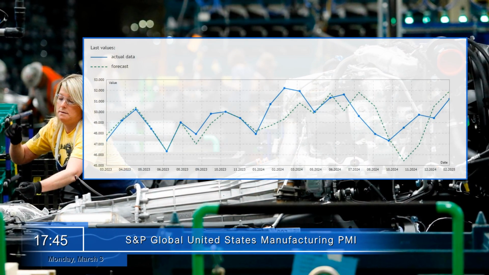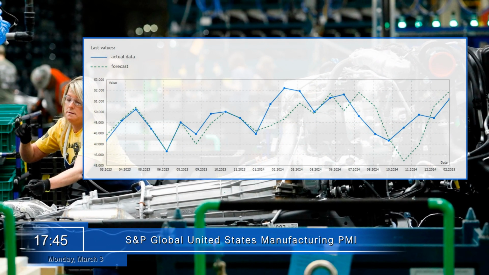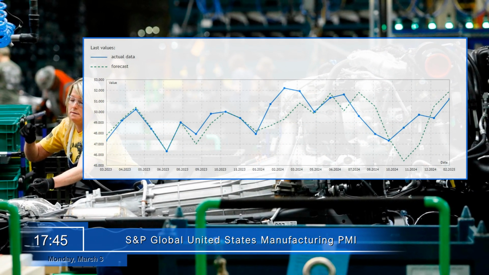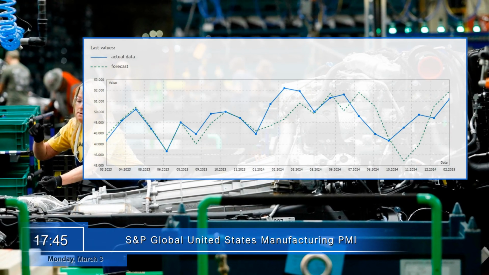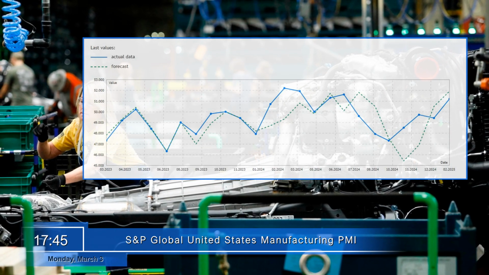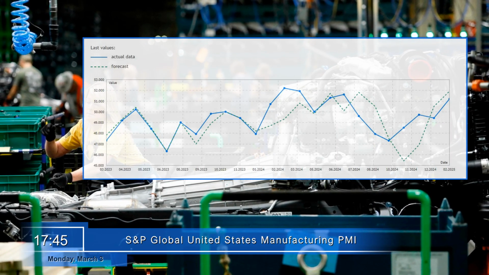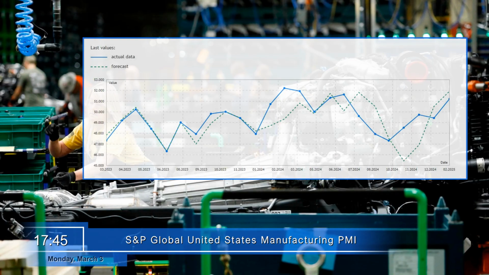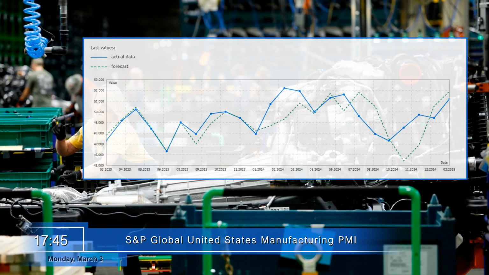At 17:45, we will see the American results of the Purchasing Managers' Index in the U.S. manufacturing sector from S&P Global. This index is an indicator of changes in business conditions in the state's industrial sector in the reporting month. The growth of industrial PMI favorably characterizes the change in market conditions and may positively affect the dollar's quotes.